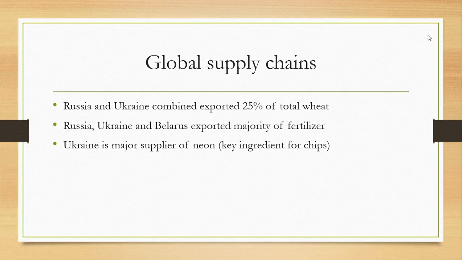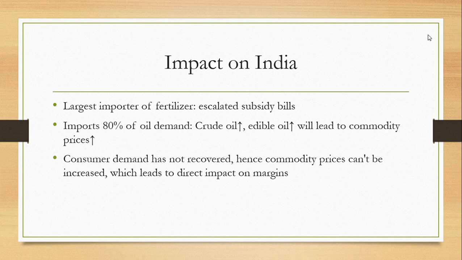So these are some commodities and how it has impacted the global supply chains. Next is what has been the impact specifically on India. We were right now talking about the global supply chains. Now on India, the first and foremost thing is about fertilizer.